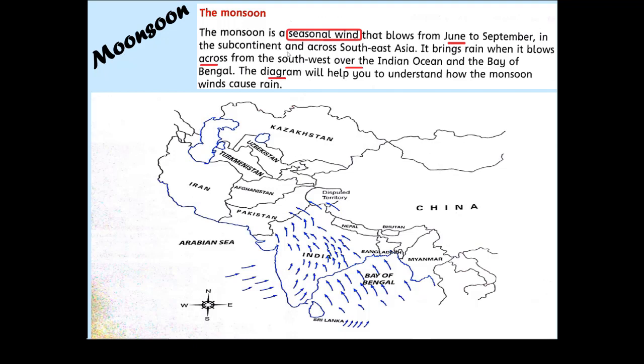We are talking about seasonal wind, and this seasonal wind is starting from here, the Bay of Bengal, then it is entering India. After India, it is then via the Sindh area, Karachi. It is entering from the Arabian Sea to Pakistan, and the direction of the arrows is quite clear, so it would be helpful to you to understand the direction of these winds.